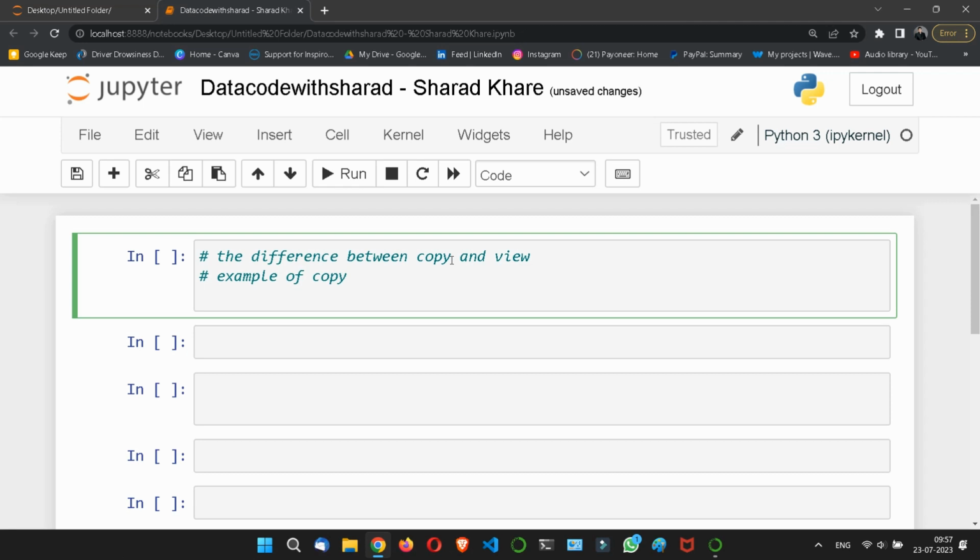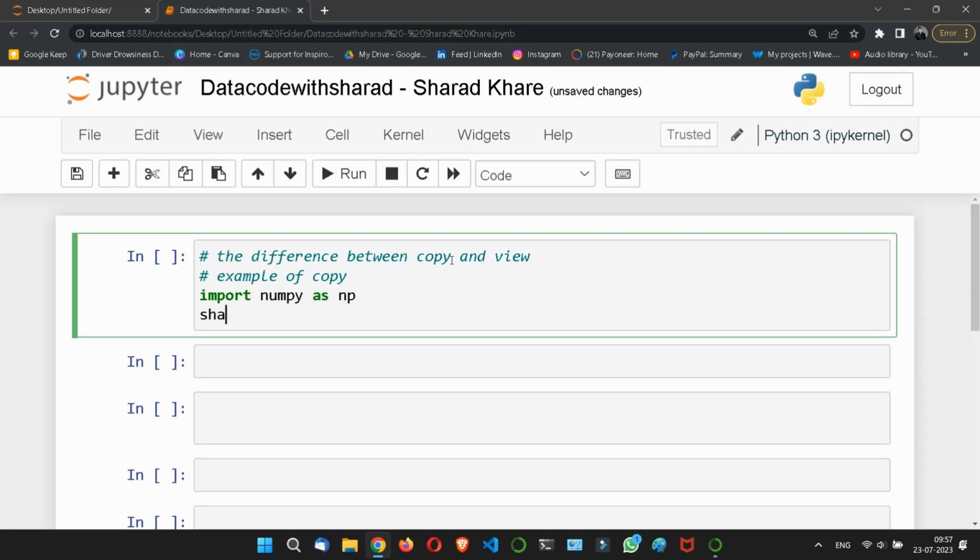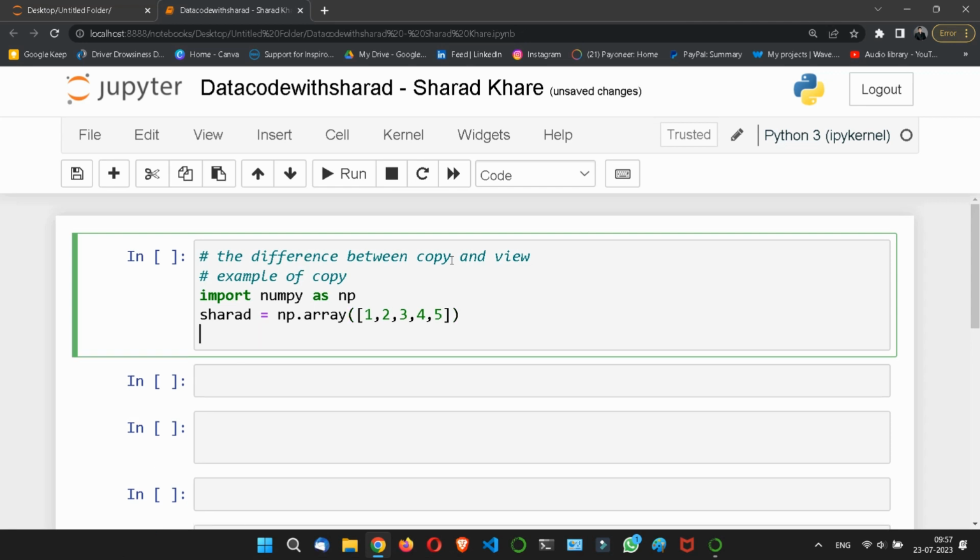So first let me import numpy as np, then sharat is equal to np.array, and here let me give 1 2 3 4 5. I'm putting in integers. Let me copy it: x is equal to sharat.copy(). Now I made a copy.